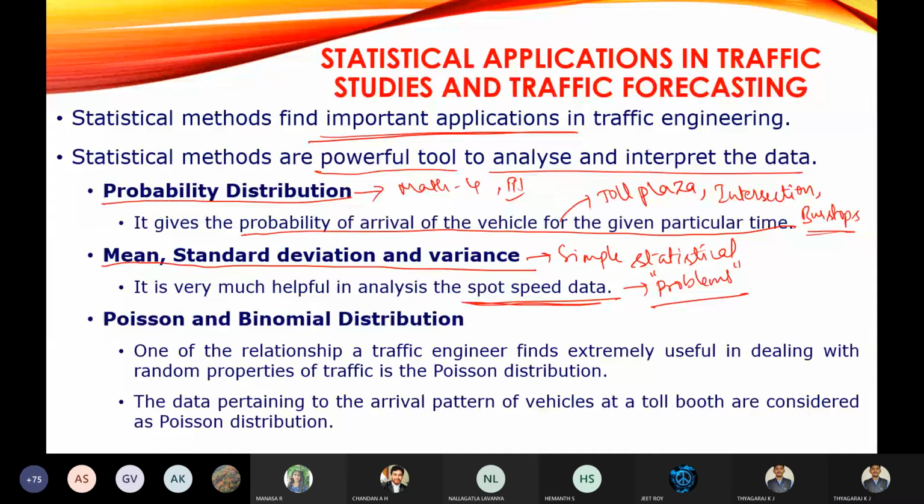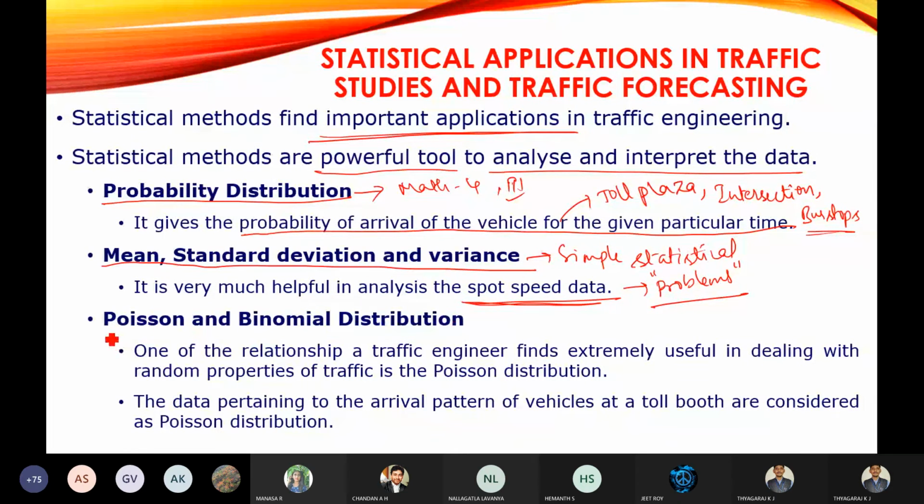It is very much helpful in analyzing the spot speed data. While explaining the problems, I'm going to explain what this mean, standard deviation, and variance are. So simply remember, mean, standard deviation, and variance can be utilized in analyzing the spot speed data. While analyzing the spot speed data, we are going to use this tool.